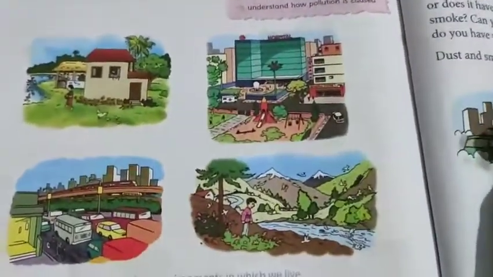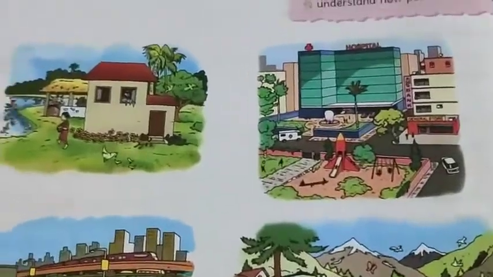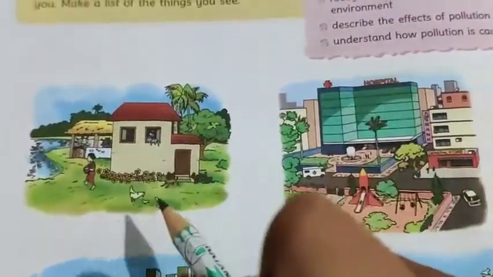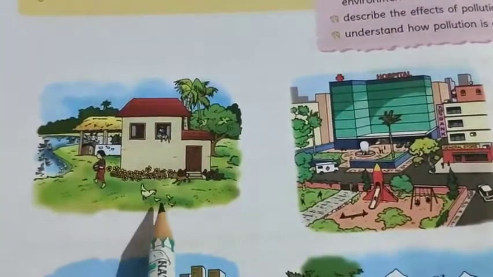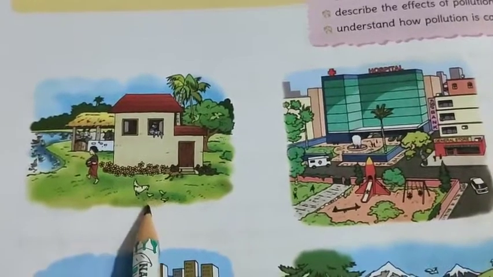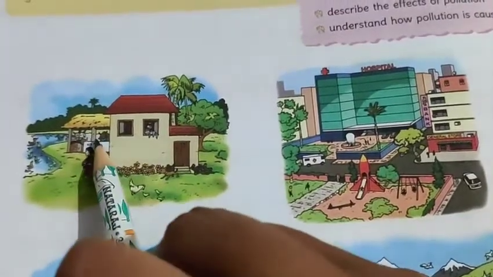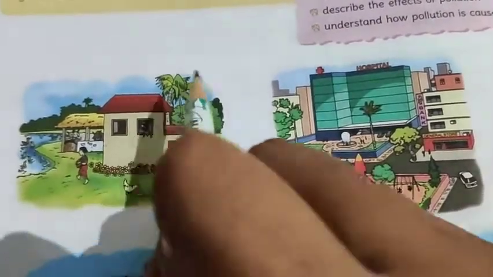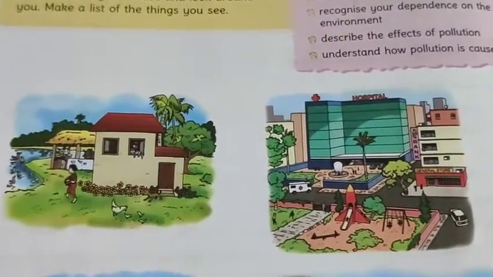Yesterday we discussed these pictures, right, students? These are the various environments in which we live. Here you can see a picture of a village, and a pond. Ducks are swimming in the pond. A hen with chicks is here, and a dog. Flowers are here. A stable is there. Parrots, trees. This kind of environment we can see only in a village, right?